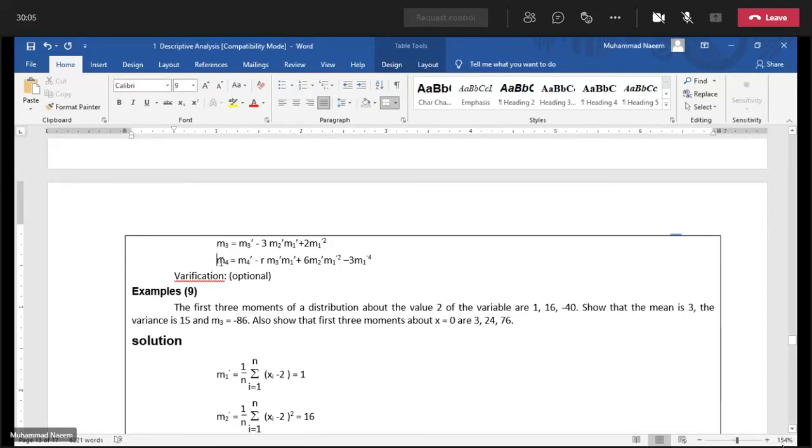Similarly, we have a relation for the fourth moment about mean in terms of the moments about origin. We can verify these relations, but it is not necessary.